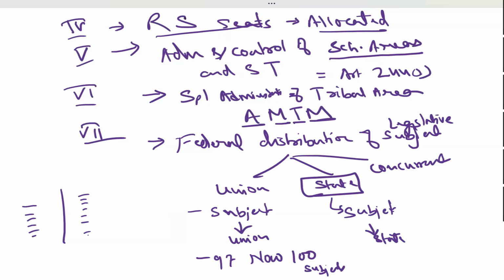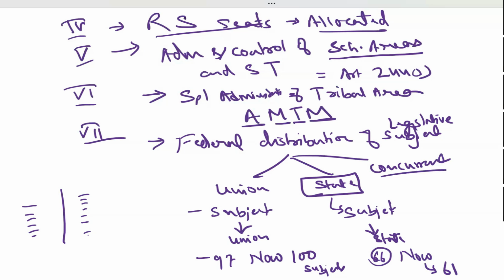How many items are there in the state list? It was originally 66, but now it is 61. There are 61 items on which the state government makes law. Similarly, you have the third list, known as the concurrent list.